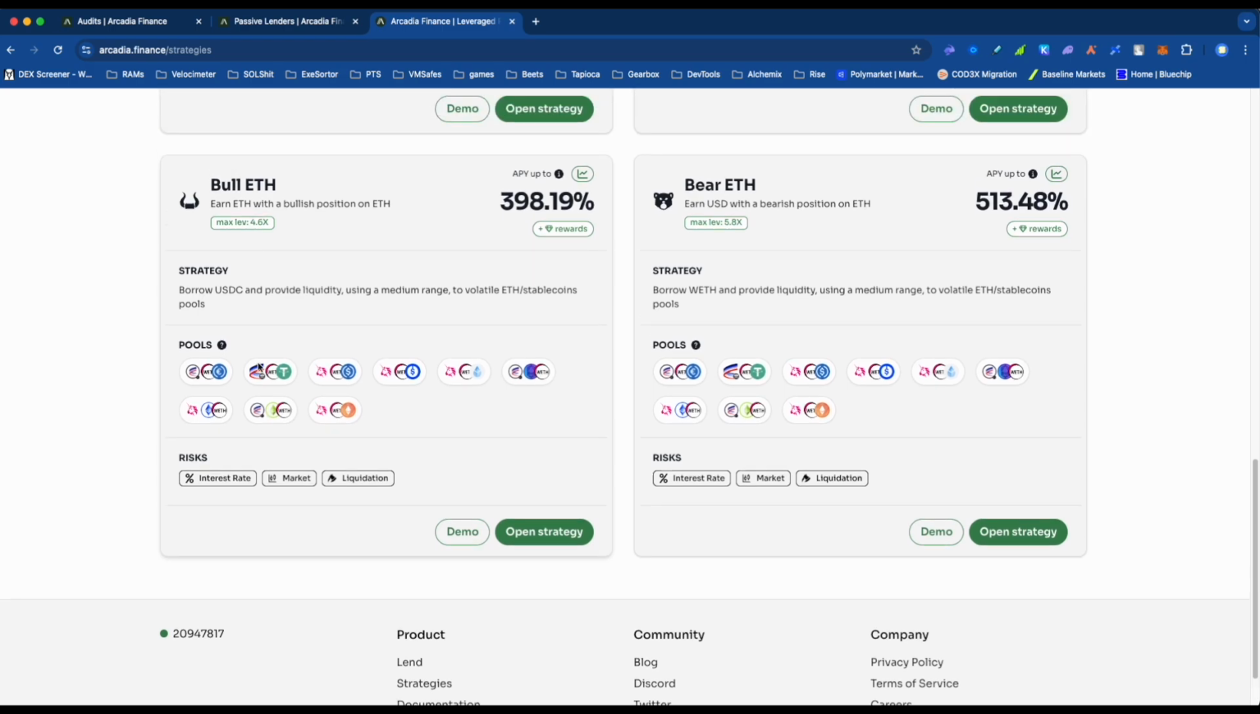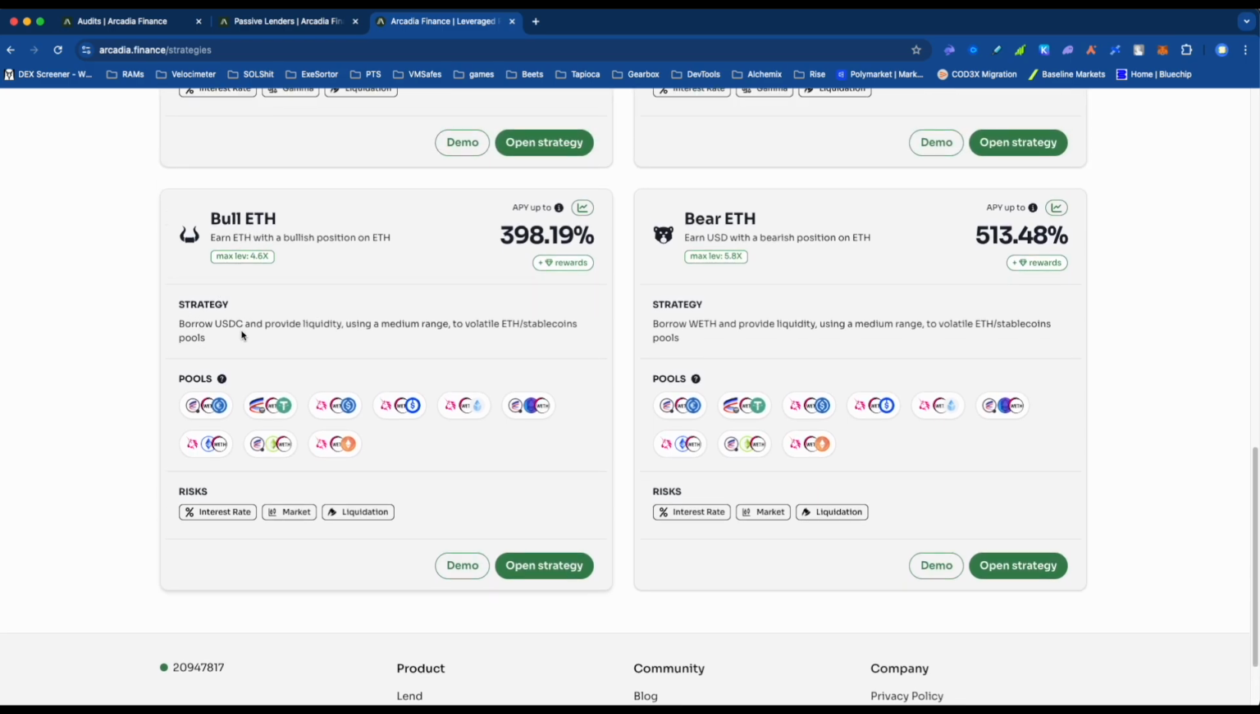Okay, so again, it's bullish ETH, so use some USDC, use that USDC to buy some ETH, farm these pools, and then you're going to basically owe back USDC. So if ETH goes bullish, then you're going to get more money. But then there is bearish ETH as well. So you borrow the ETH, you sell some of the ETH for USDC, and then you farm these different pools.